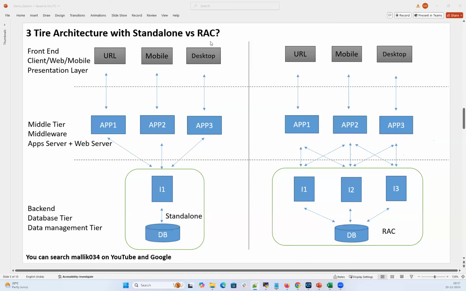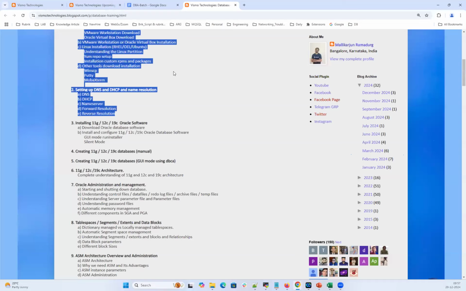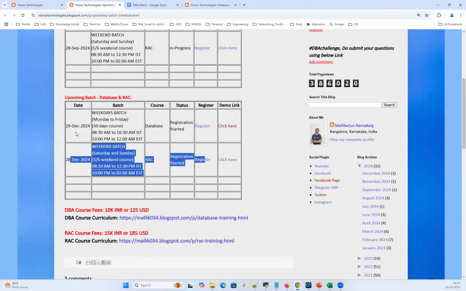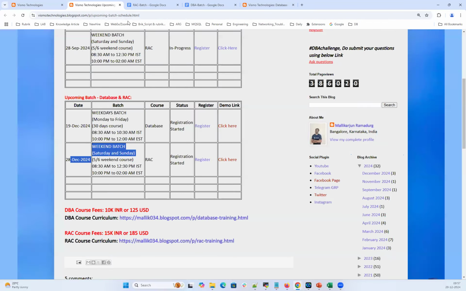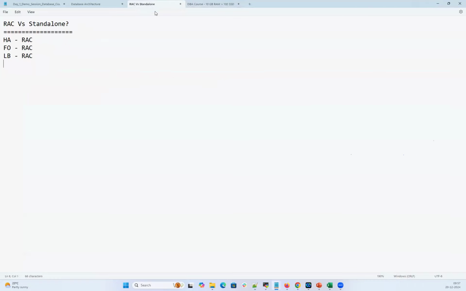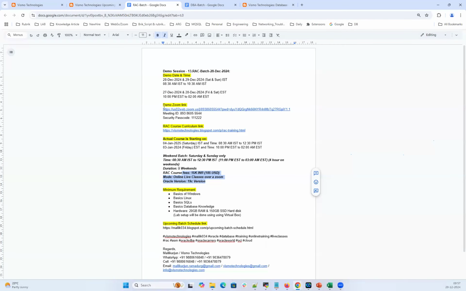Again, you can feel free to go over here on my blog. We have 28th December, we are starting this RAC course. You can open this link, it has all the details. This is the only weekend batch. You can take a look at the upcoming batch schedule. We also have all the Zoom details and Zoom links for the demo sessions. We have two demo sessions, 27 and 28 for the EST time zone, and 28 and 29, Saturday and Sunday, for the IST time zone. Timing is going to be the same. Try to attend that. We have a lot of discussion there as well.